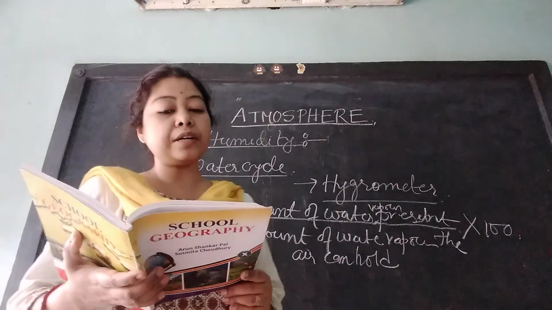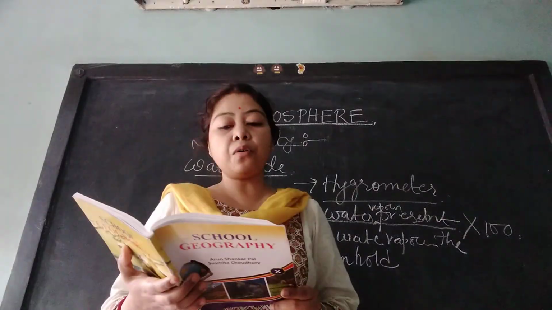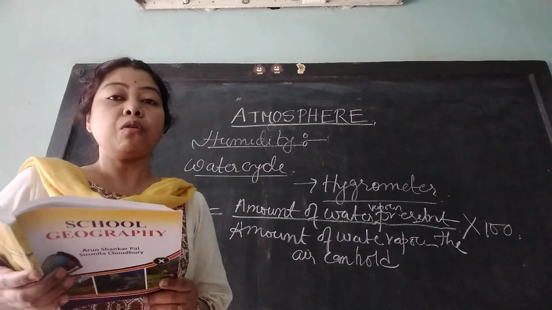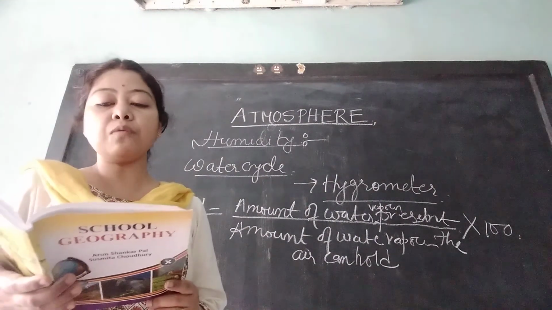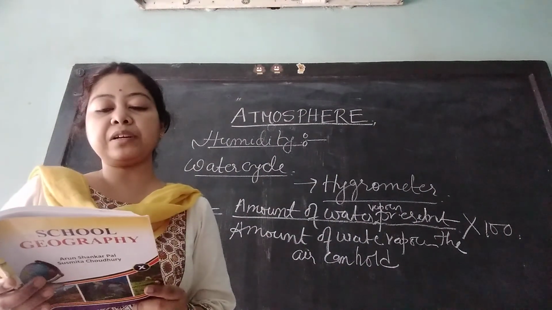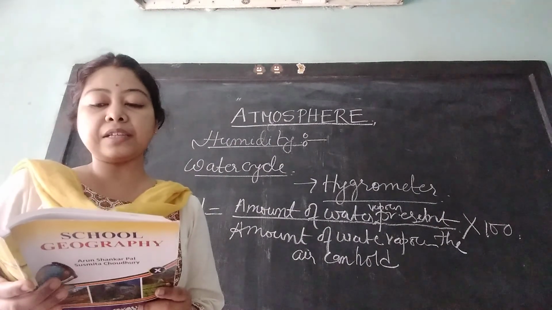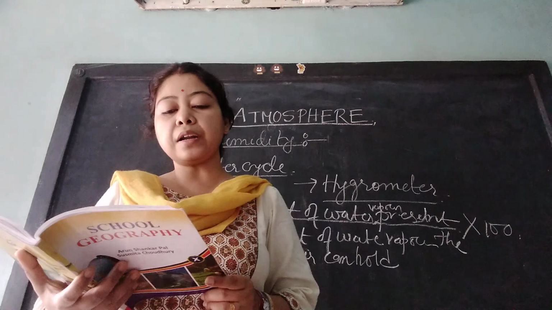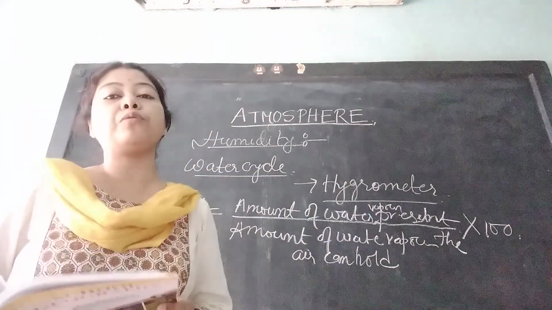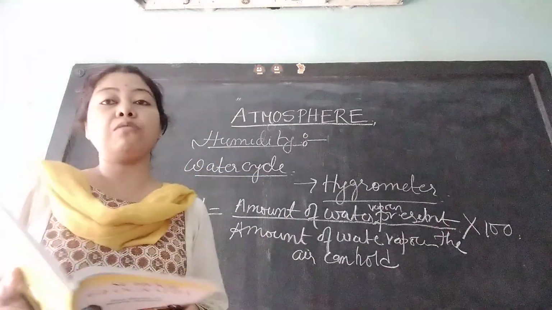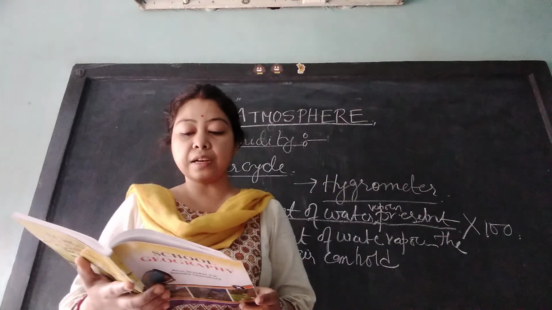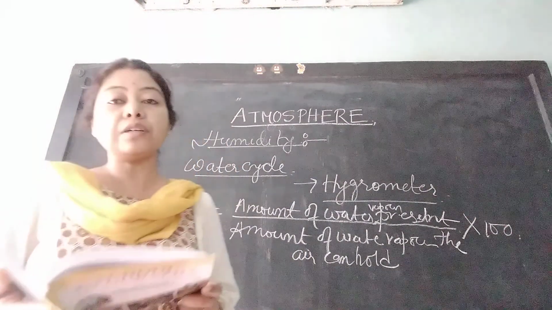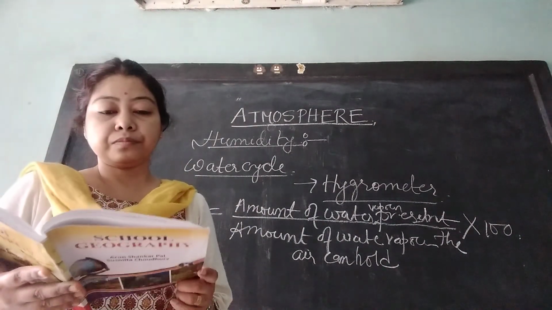And cloud, what is cloud? When warm moisture-laden winds rise, they expand and cool. Cool air cannot hold water vapor, so some of the vapor condenses into tiny droplets, and these droplets move around the dust particles and coalesce to form cloud. This cloud is also important, and the amount of cloud cover is measured in octa.